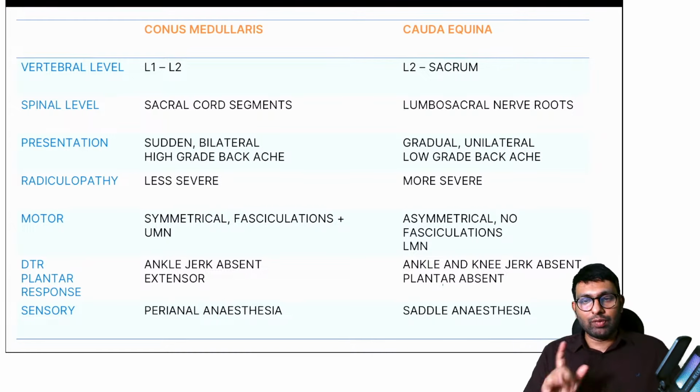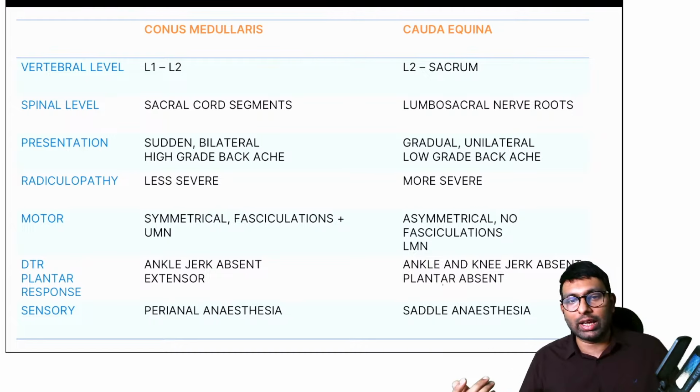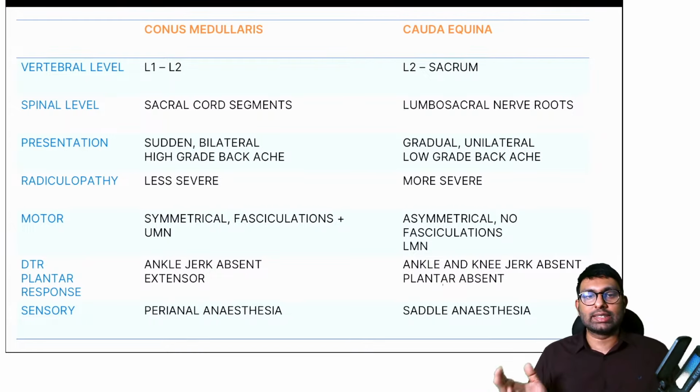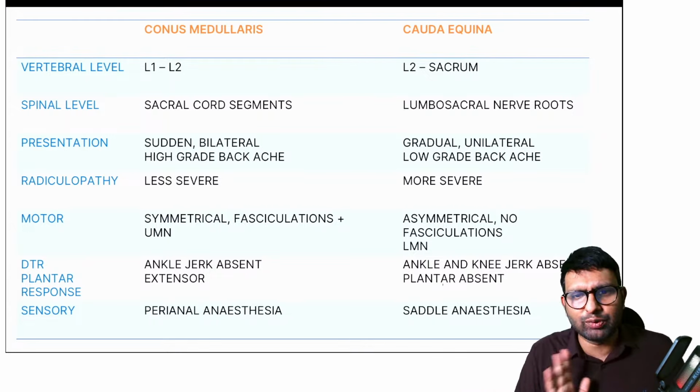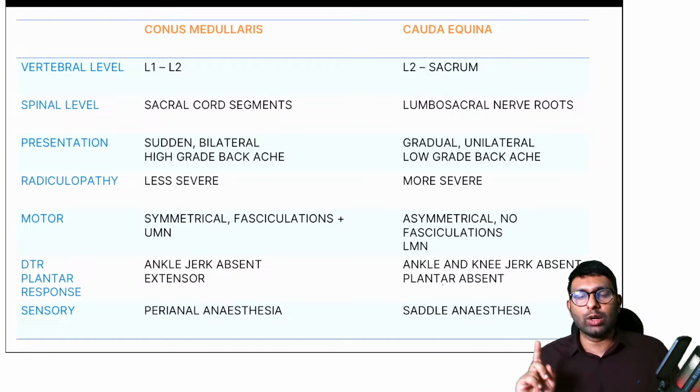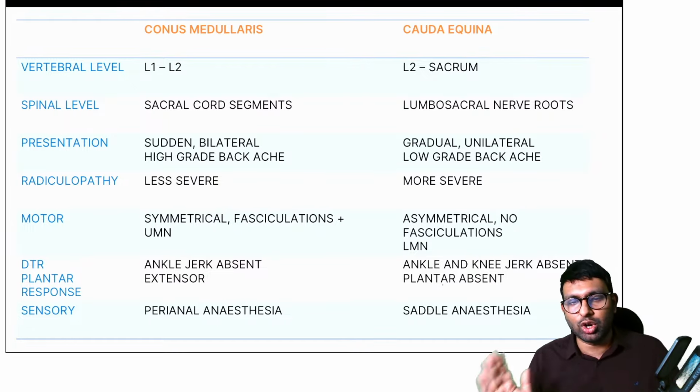And last one, which I don't think you mentioned, is sensory. Saddle anesthesia is seen in cauda equina. Perianal anesthesia is seen in case of conus medullaris. So this is the difference between conus medullaris and cauda equina. I hope this is understood. Everyone has got what conus medullaris is, what cauda equina is.